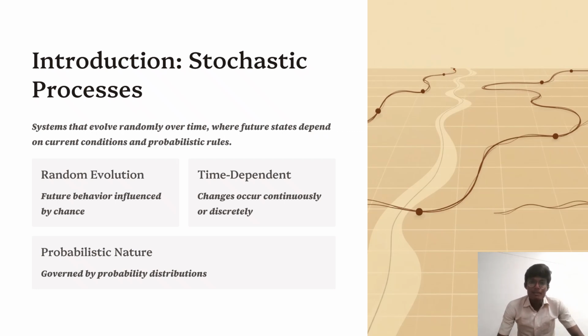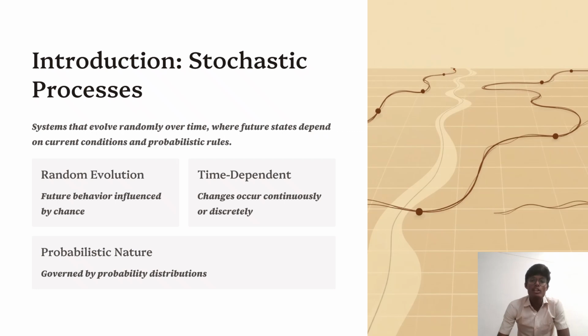A system that evolves randomly over time, where future states depend on the current conditions and probabilistic rules, is called a stochastic process. A stochastic process has random evolution, time dependence, and probabilistic nature. First, we will discuss random evolution. Future behavior influenced by change is called random evolution.